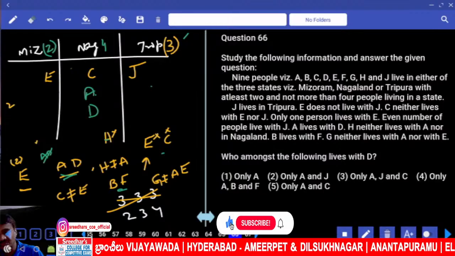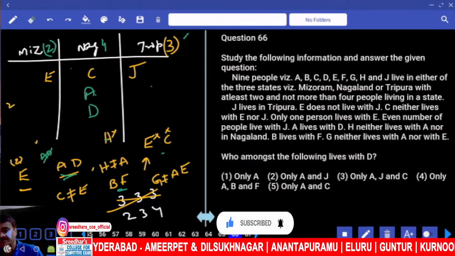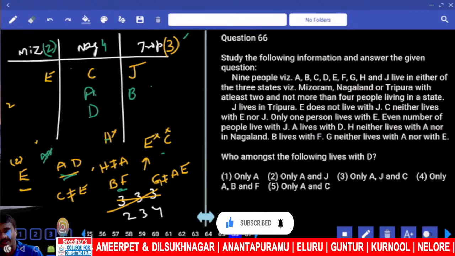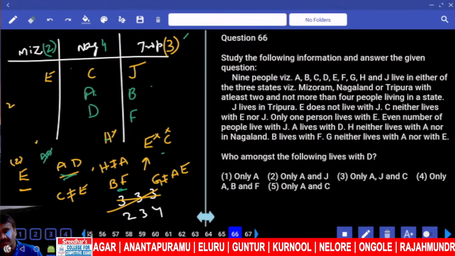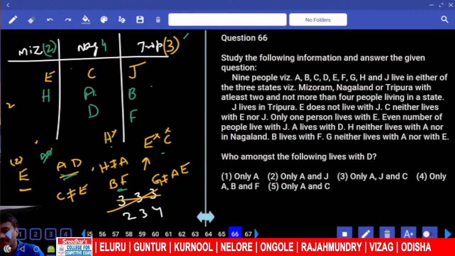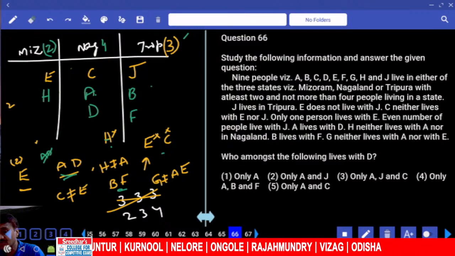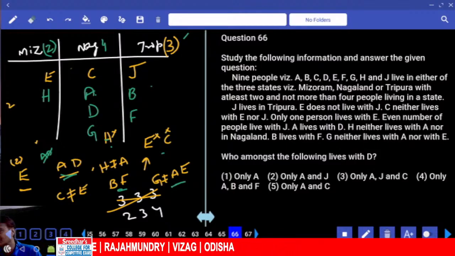Then H and who is B and F. Now B and F must be together. As B and F must be together, B and F are like this. As B and F are like this, then H cannot be here. Then where should this H be? H must be here. Then one more person. And where should this one more person be? Nagaland. And who is that one? G. Now G, if G is here, G is not living with A and E. Hence, whatever the assumption we have taken at this place is ruled out.